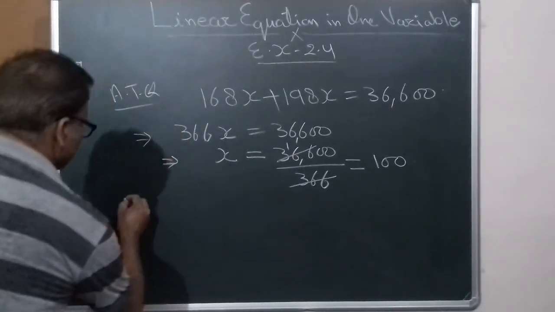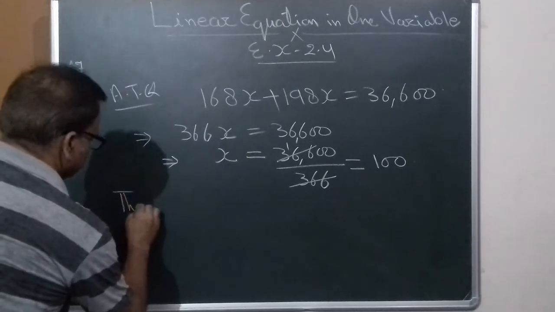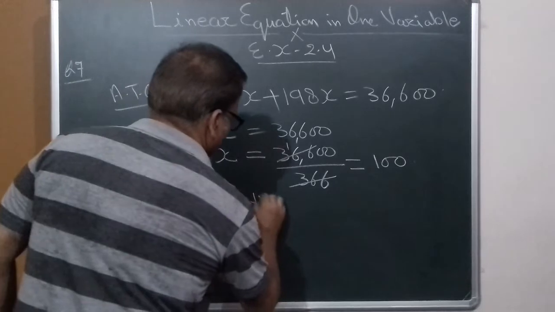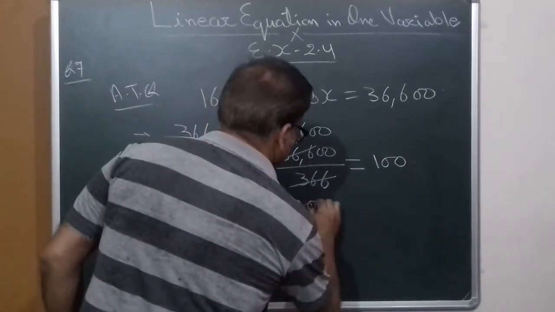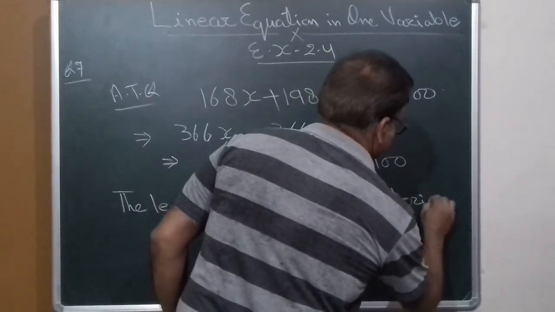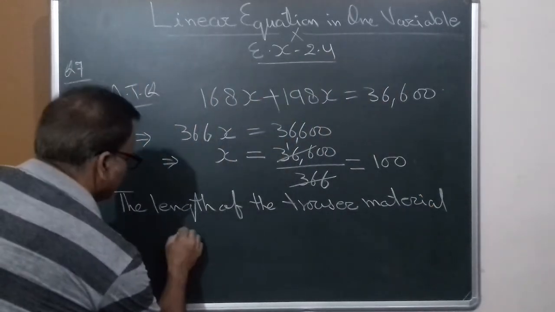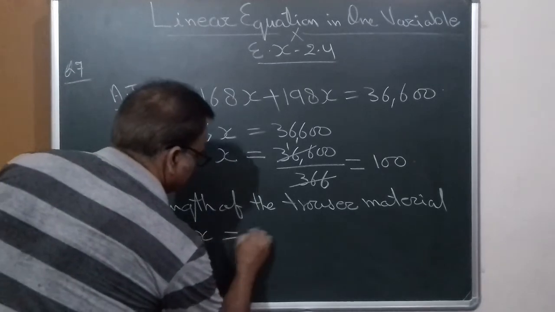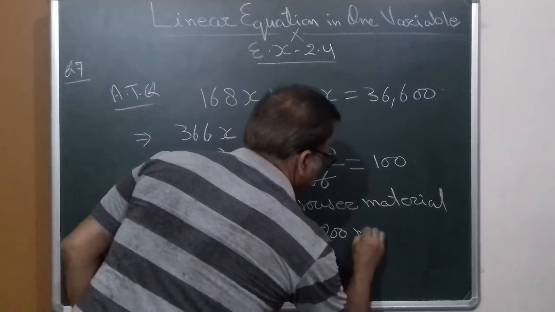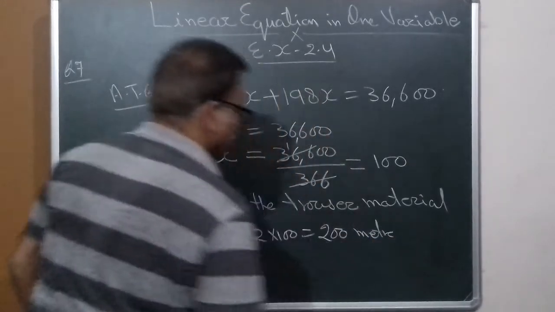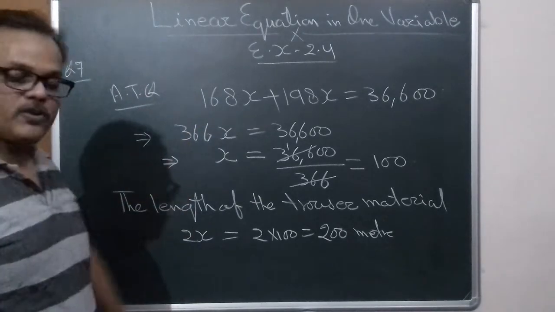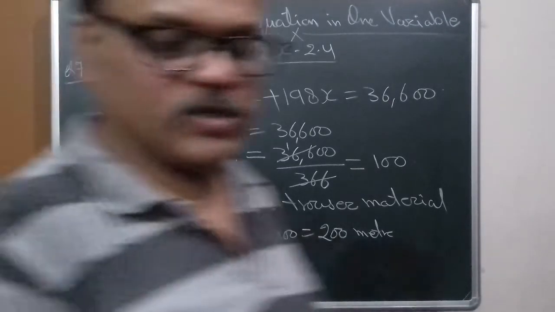So the length of the trouser material he purchases is 2x, means 2 into 100, that is 200 meters. Clear? If you want to find the length of the shirt material, you can easily find it, that is 300 meters. Come to the next question.